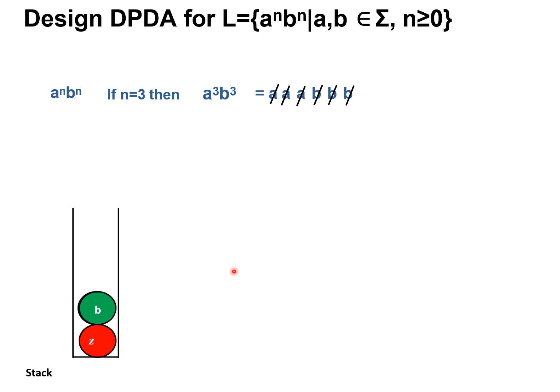Then again the input pointer moves to the next symbol, B, the top of the stack is A, so again you pop it. What is the next symbol? Epsilon. What is the top of the stack? Z. Then you stop, and at the same time you have reached the final state, so it is accepted. This way you clearly apply the stack operations and process the entire string.